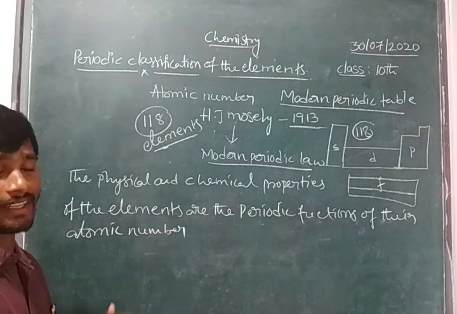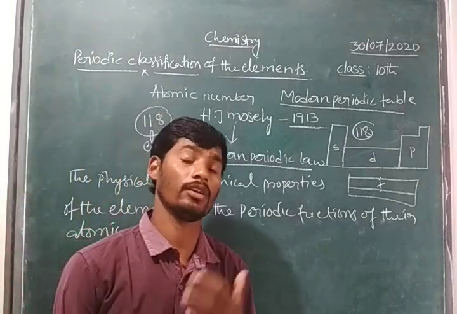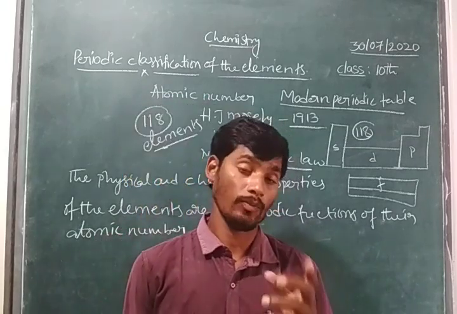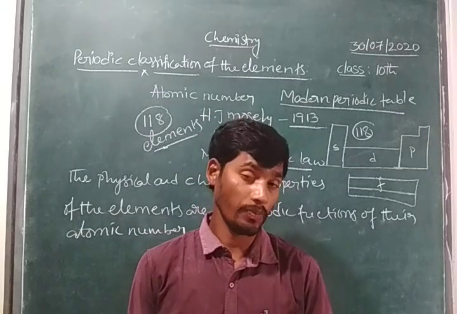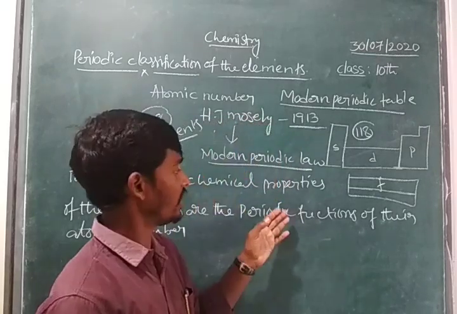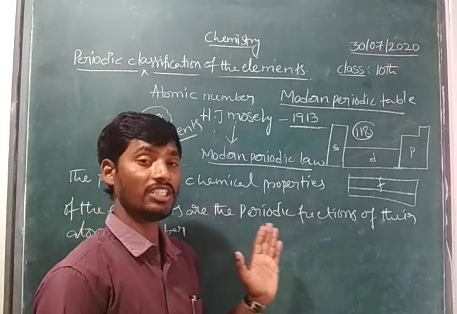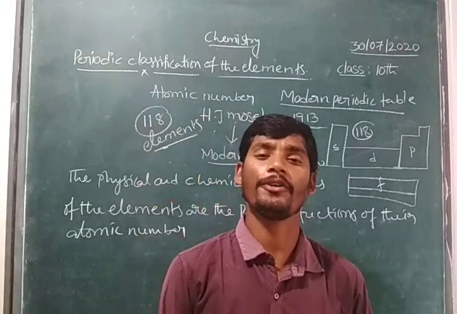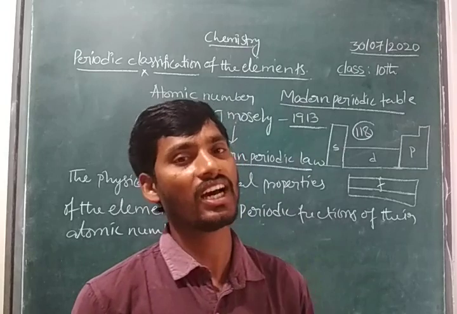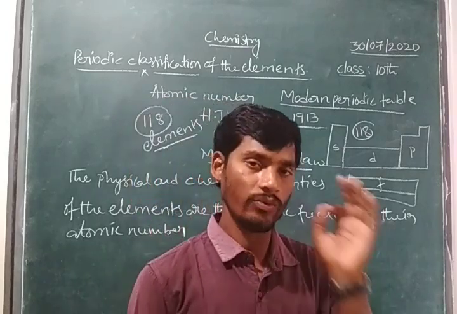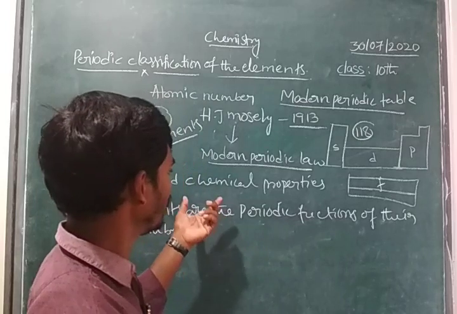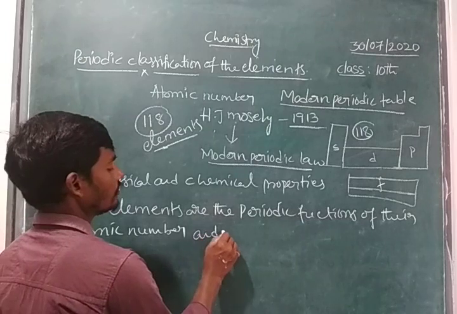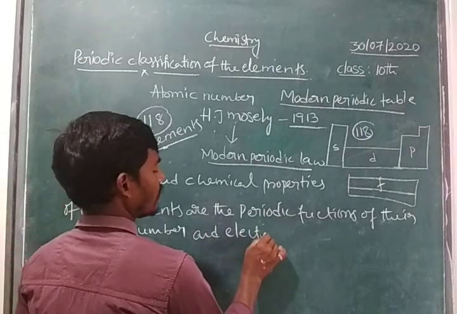Here, after proposing the atomic number, when we consider the atomic mass we have to consider both the proton number and the electron number. Based on the proton number, we consider the atomic number. Based on the valence electrons, we consider the electronic configuration. That's why he added one more term to the modern periodic law. What is that? The other term is atomic number and electronic configuration.